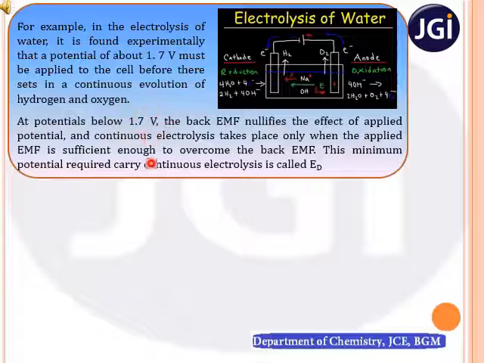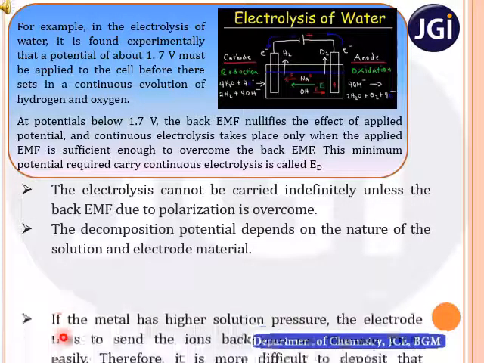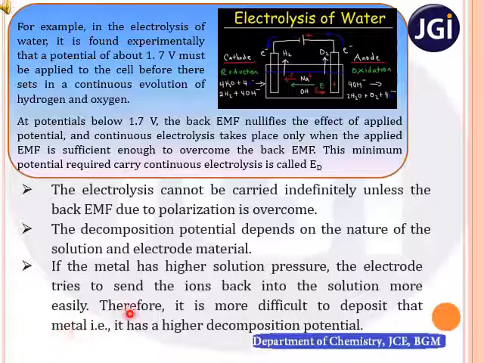For electrolysis of any other metal, the decomposition potential is different. It depends upon the nature of the solution and the electrode material. For example, if the metal has higher solution pressure, then the electrode tries to send the ions back into the solution more easily. That is, the metal ions do not undergo reduction very easily. In such cases, the decomposition potential will be higher. I hope this is clear.